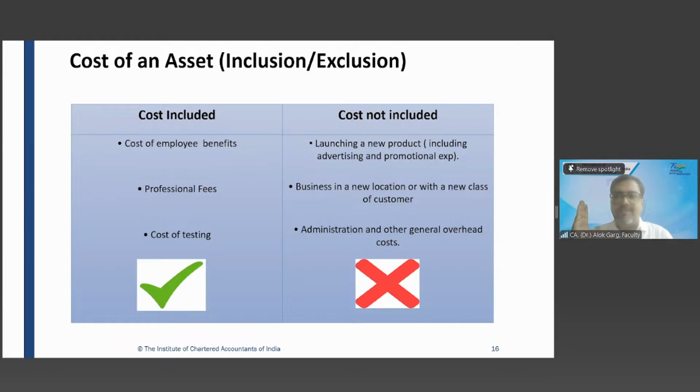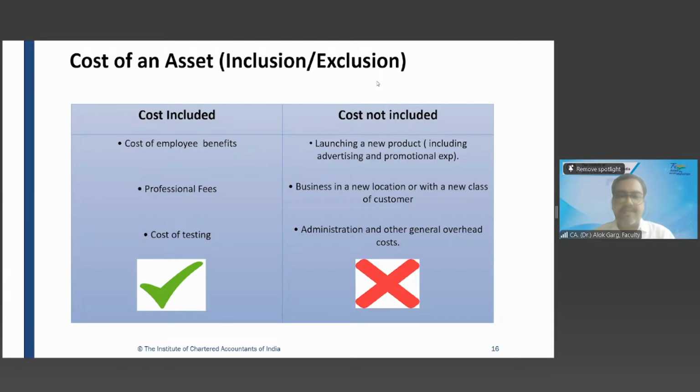So you can see the beauty of this standard. When I'm teaching you this standard, I'm also getting a few bits of revision of Ind AS 16. Like we have revised Ind AS 16 cost. Okay. And we have also learned Ind AS 38 cost. And we have also seen the difference between Ind AS 16 and Ind AS 38. Okay.